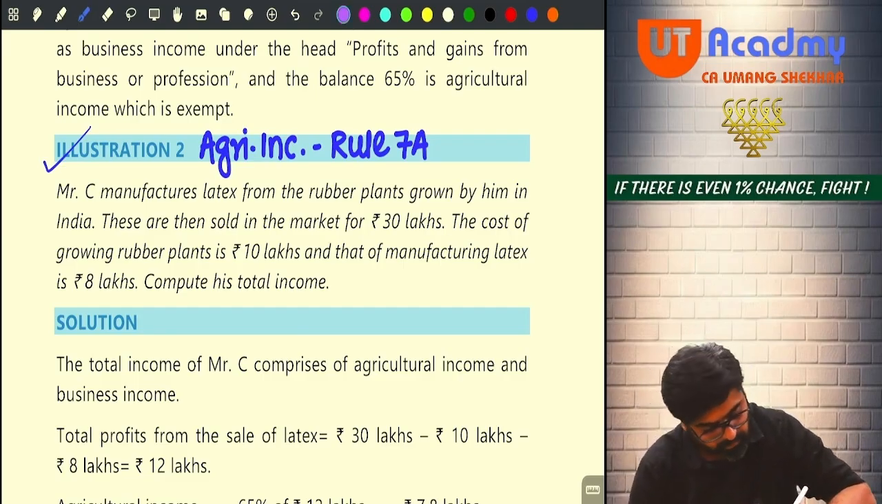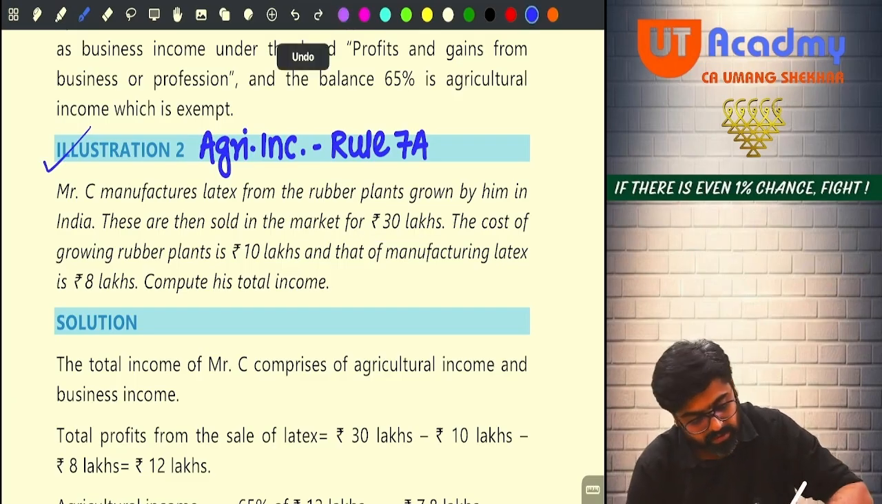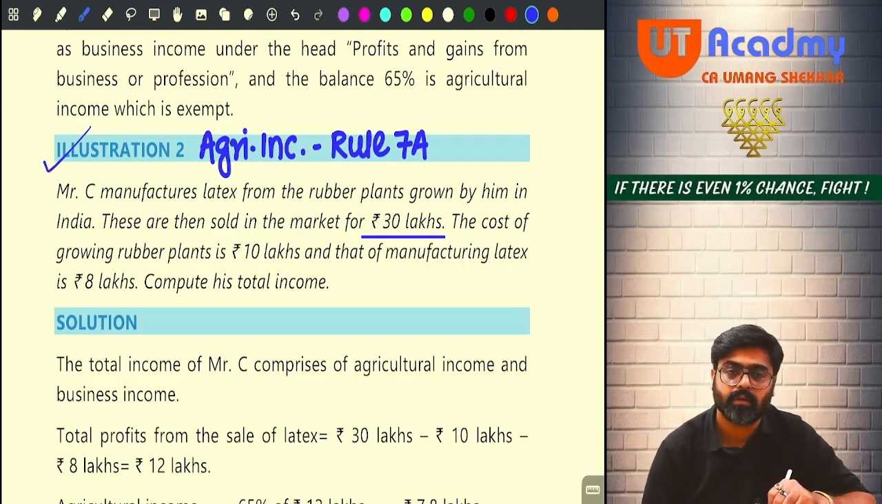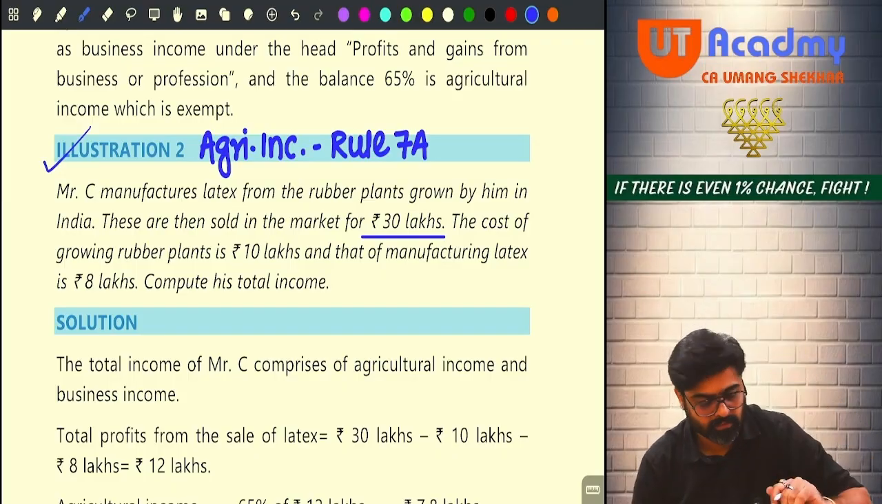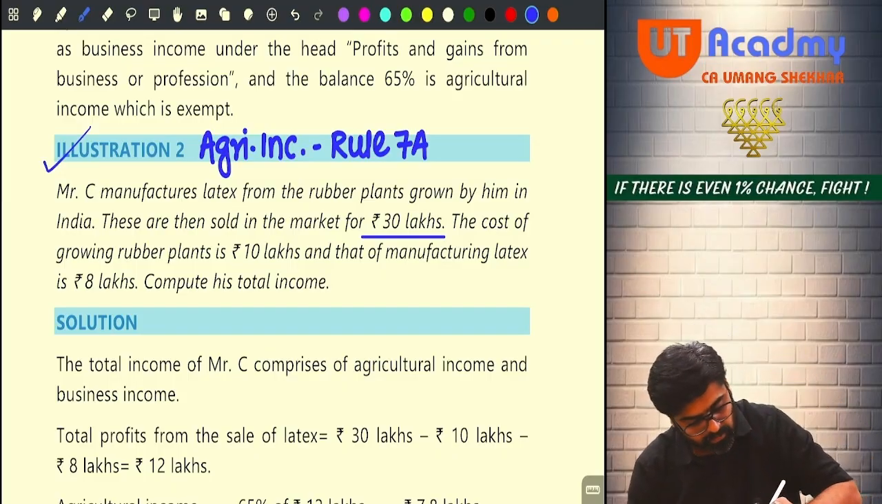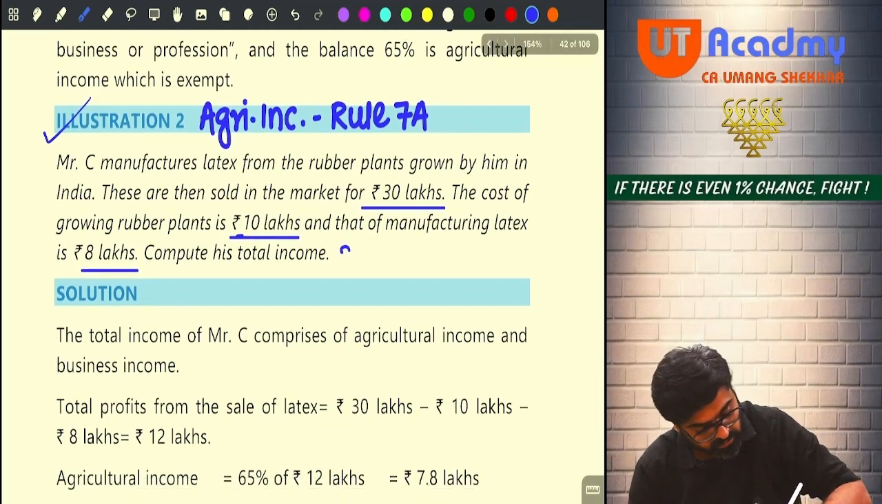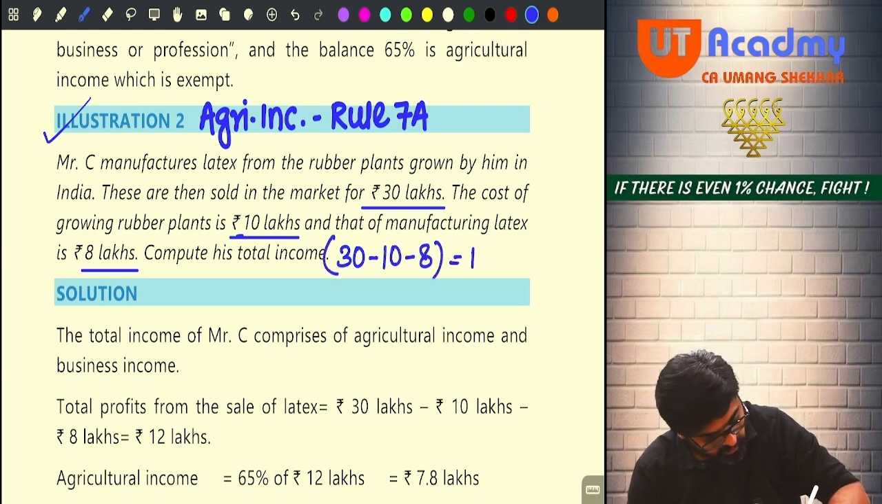Wow, wonderful. What is he selling? Is he selling rubber or manufactured rubber? Grown rubber or manufactured? Manufactured rubber for 30 lakhs. The cost of growing rubber plants is 10 lakhs and that of manufacturing latex is 8 lakhs. Very good. Very difficult question, sir. 30 minus 10 minus 8 will give you 12 lakhs.